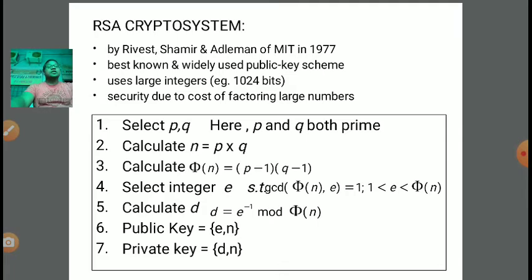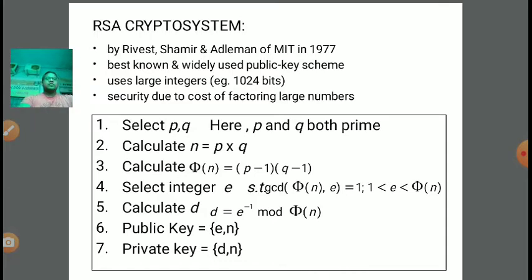Clear? So similarly here the integer size is 1024 bits. It means the total possible combinations will be 2 power 1024, so we can say it is very nearly impossible to crack this RSA crypto system. Clear?